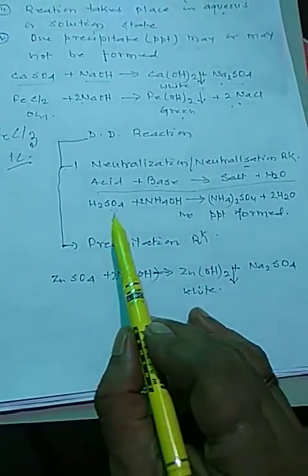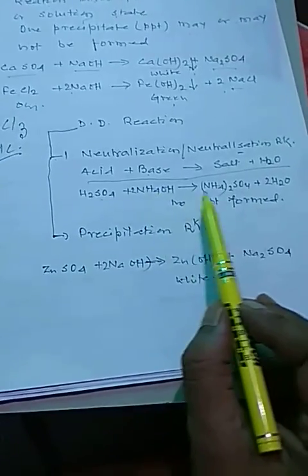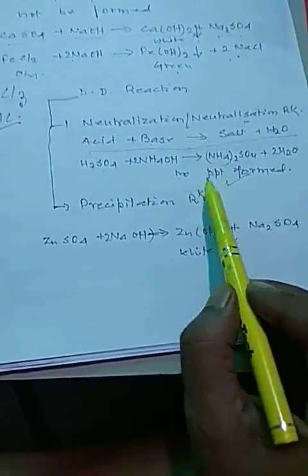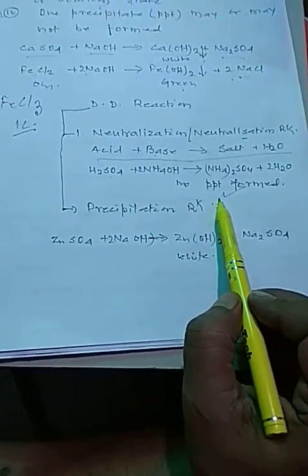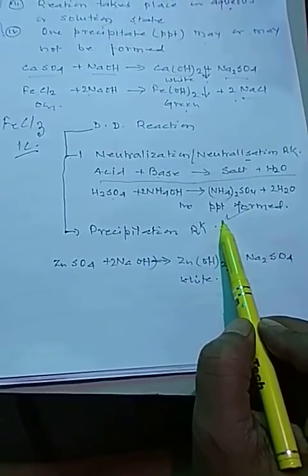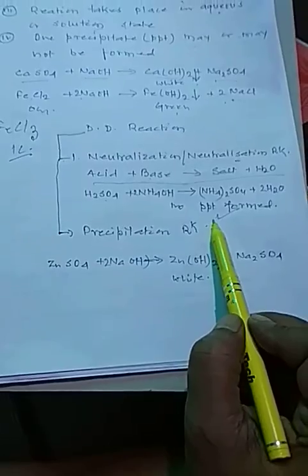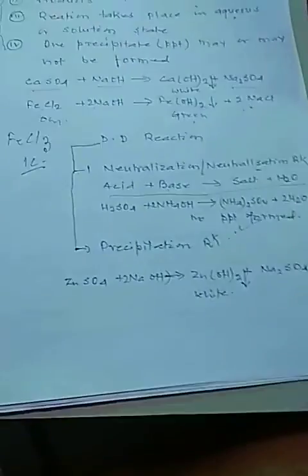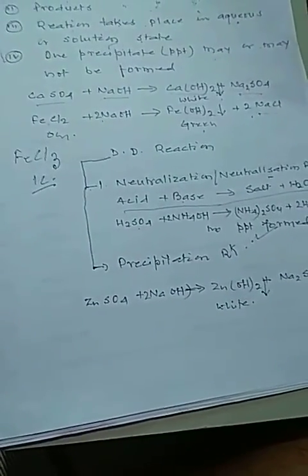So here acid and base reacts, form salt and water, no precipitates are formed. So the double decomposition reaction in which no precipitates are formed, they are neutralization reaction. And what is neutralization reaction? A reaction between acid and base is called neutralization reaction. Another one is your